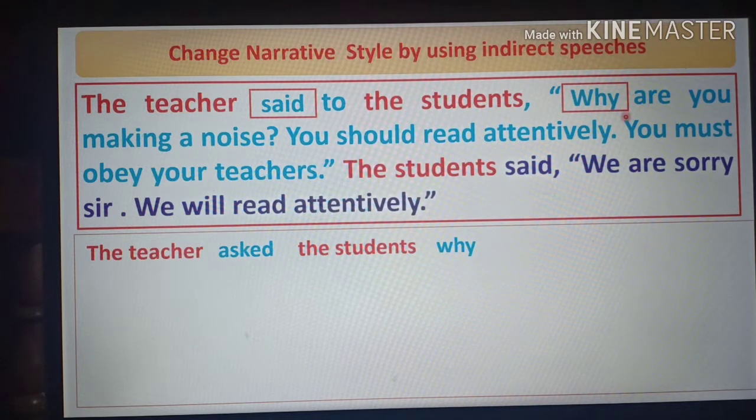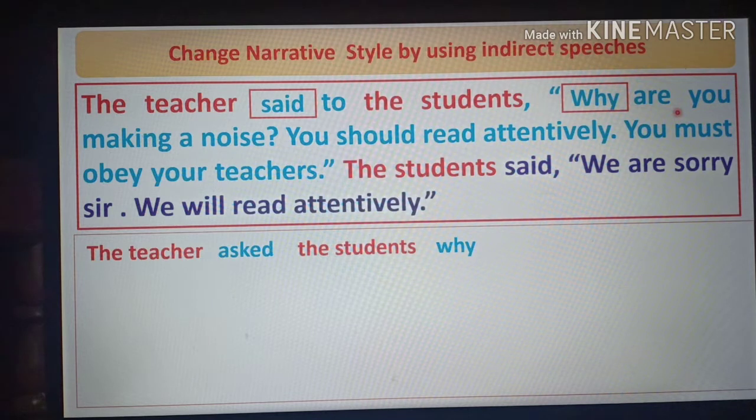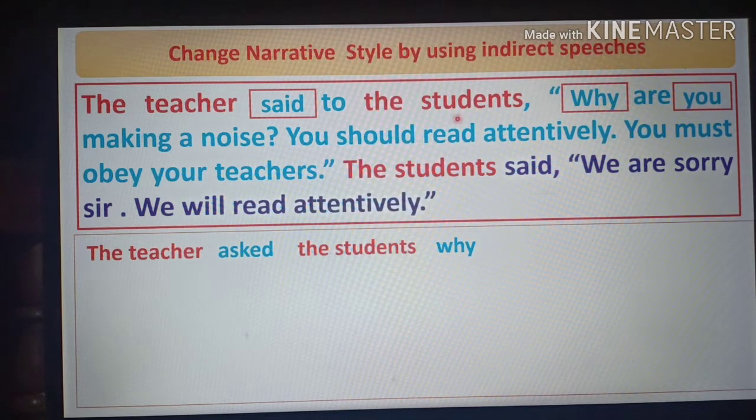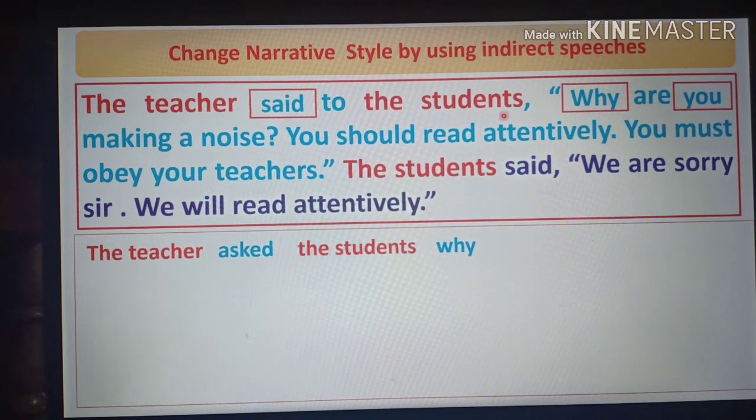So, dear students, we have to start with the subject. Here the subject is you. It is second person. It will be changed according to the object, because we know that the first person will be changed according to the subject and the second person will be changed according to the object, and there will be no change for the third person. As it is second person, it will be changed according to the object. Here the object is the students. It is plural, so we have to use they.